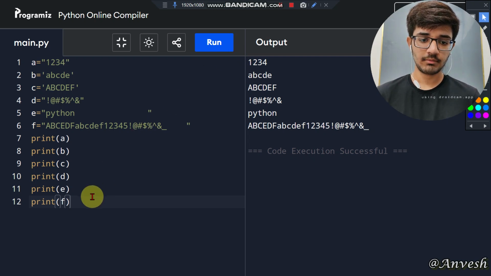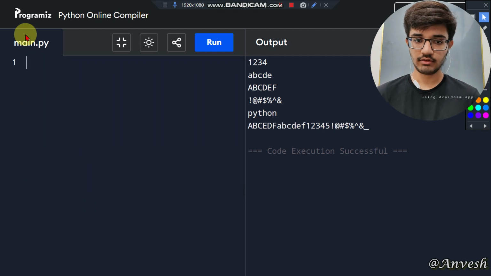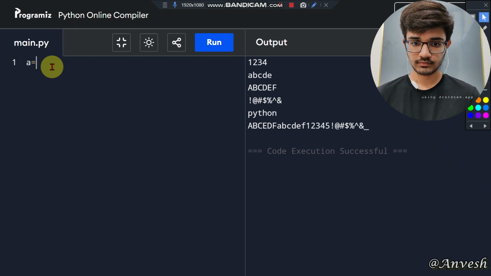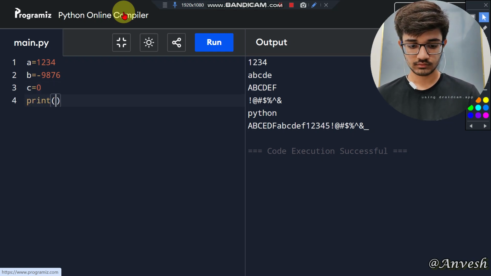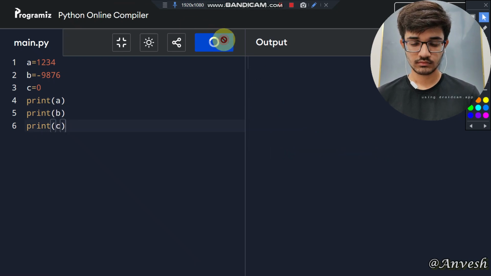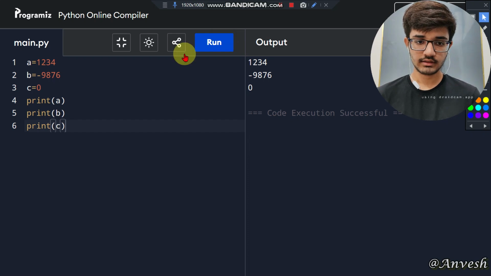So now let us talk about the integer data type. In the integer data type we have values as positive, negative and 0. All this is considered as integer data type. A equals to 1, 2, 3, 4 as a positive number, and b equals to minus 9876 and also c as 0 value. Let us print them. So this is the way we print integers and store the integers in variables.